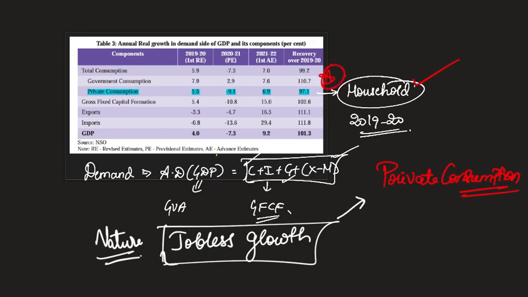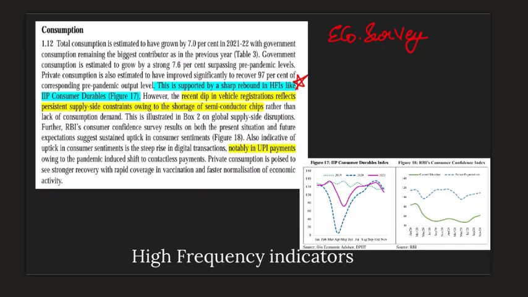This is the only trend that you have to take away from this entire chart. Nothing else is really important. We have already breached the pre-pandemic era level of growth, that is more than 100%, and therefore there's nothing really to worry about. Traditionally, this consumption by private households is something that has been the major driver of our growth. Now, if that is not picking up, is it a cause of concern? Economic survey says not really.